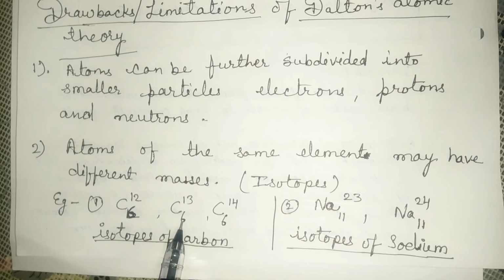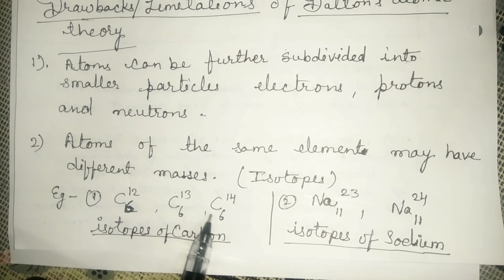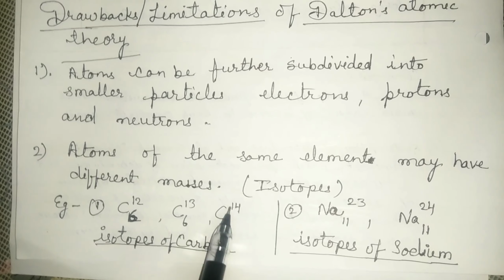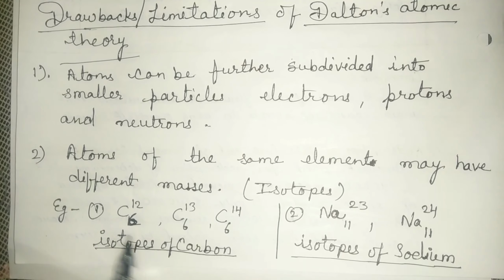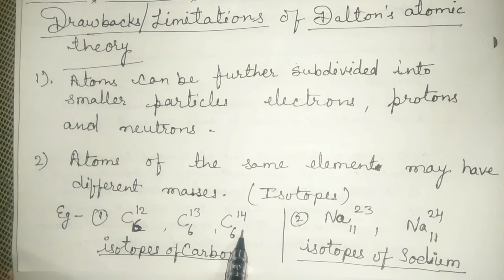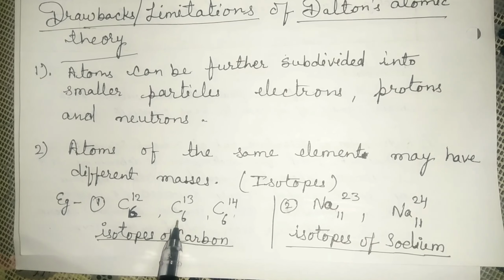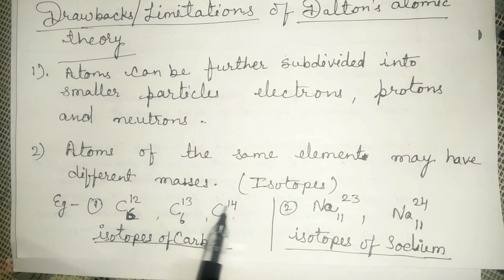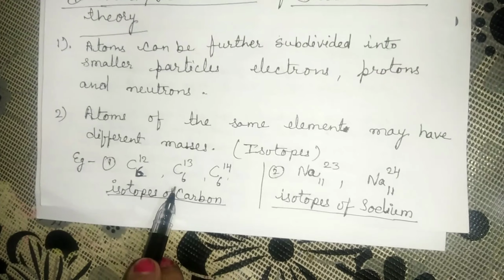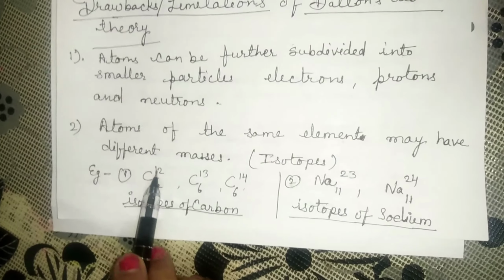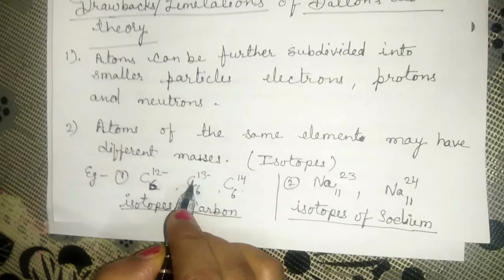This carbon has atomic number 6 and mass number 13, and this has atomic number 6 and mass number 14. These are called isotopes of carbon. Isotopes means elements having same atomic number but different mass number. In this way, it is proved that atoms of same element have different masses.